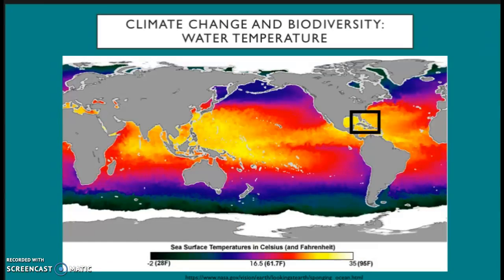In this map, you can see the sea surface temperatures around the world, and you can also see that the Florida Keys water is very warm, making it a favorable environment for species that thrive in warm temperatures. If the ocean started getting cooler, that would alter the habitat of species who live maybe closer to the poles than the Florida Keys. And this change in species distribution would cause species to migrate towards the Florida Keys in order to seek warmer water.